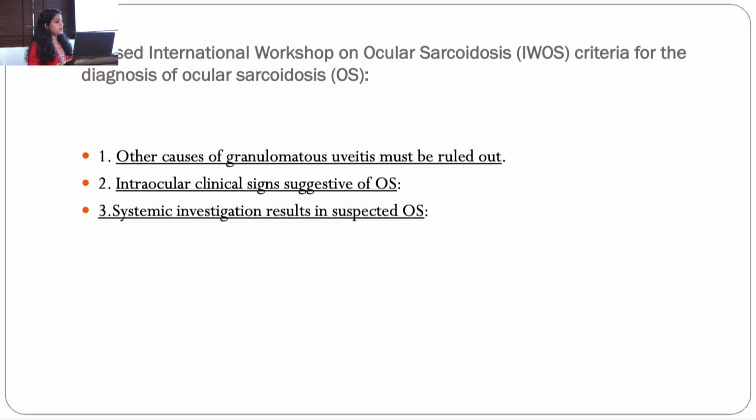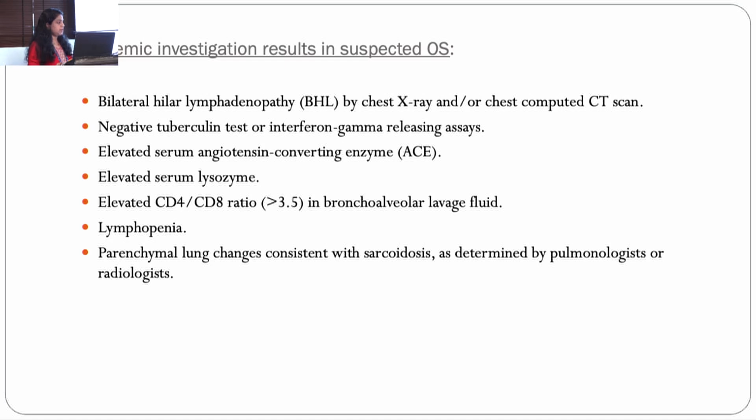Coming to the revised International Workshop on Ocular Sarcoidosis criteria, other causes of granulomatous uveitis must be ruled out. Intraocular signs, as I said, should be present, and systemic investigations like bilateral hilar lymphadenopathy should be there. Negative tuberculin test, serum ACE and serum lysozyme levels should be elevated. Elevated CD4 to CD8 ratio, lymphopenia and other lung parenchymal changes should be there.